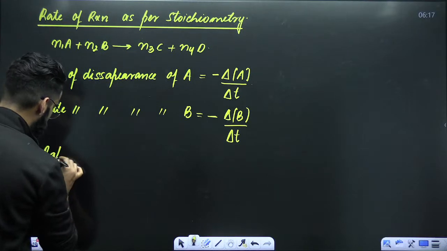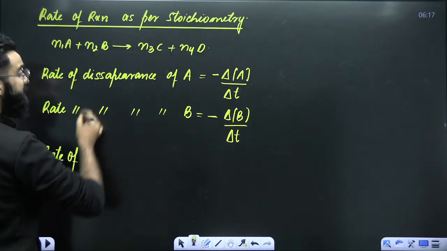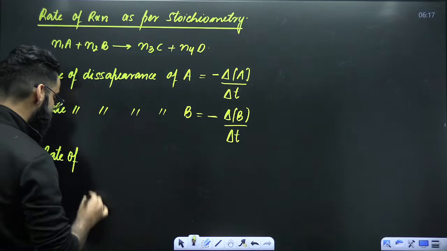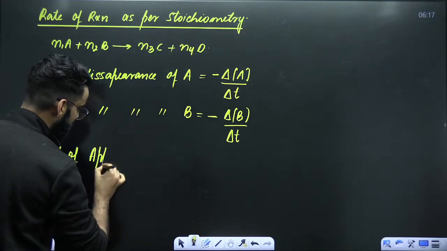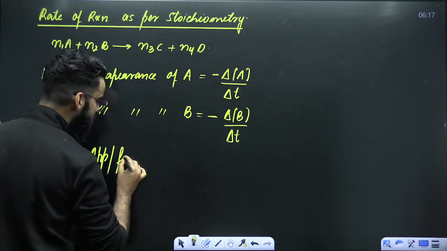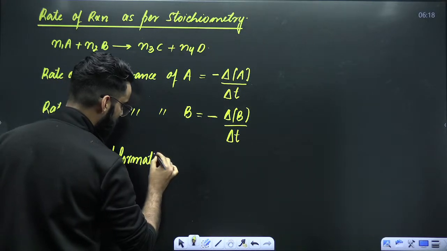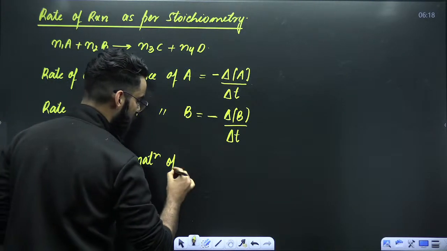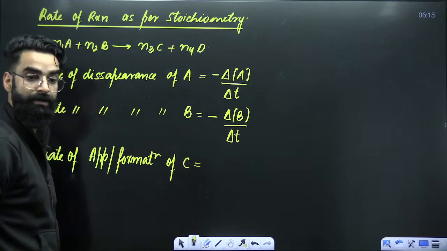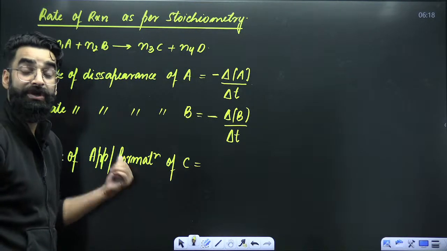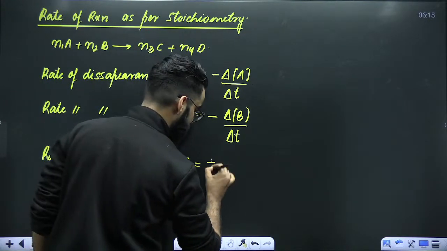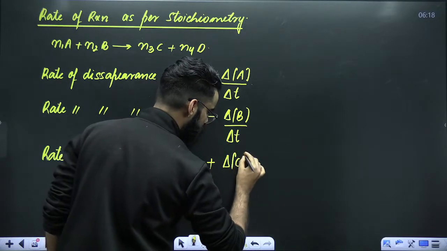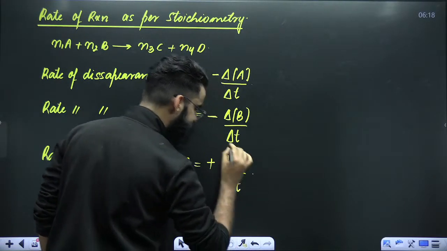Now, my dear students, should I use the term rate of disappearance for C, or the term rate of appearance? Either you write rate of appearance or rate of formation of C. Since you are writing rate of formation, rate of appearance, you'll be starting with a positive sign, and then it's going to be change in the concentration of C divided by time interval.